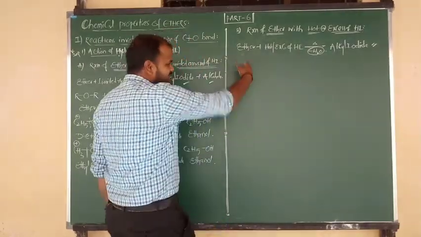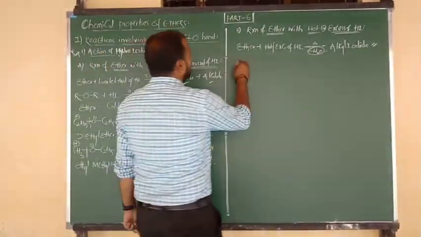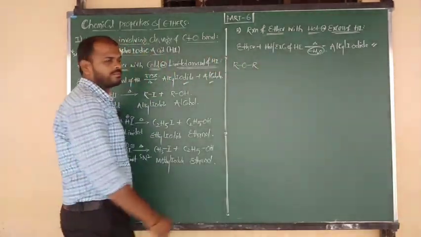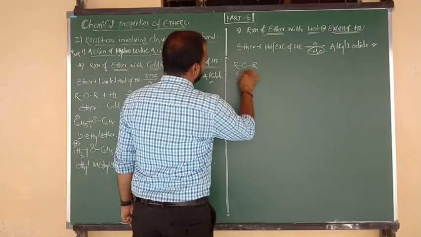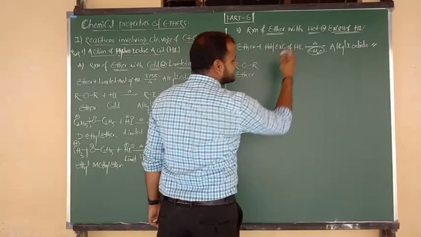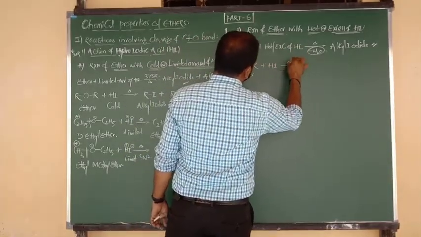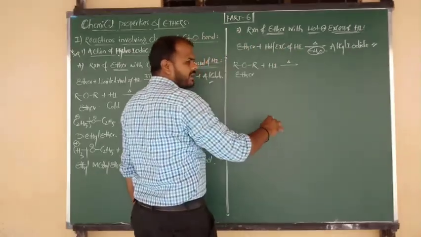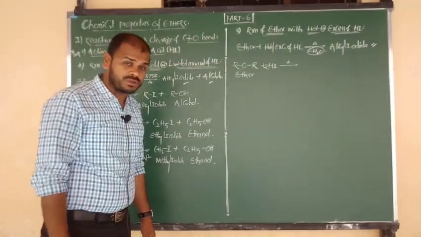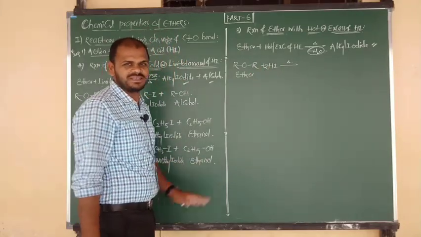Okay, same reaction again, one for symmetrical, one more for unsymmetrical now. Ether has the formula R bonded to O, again O bonded to R. What is the name of this compound? Ether. It reacts with hot or excess of HI. Excess of HI means we require more than 1 mole. Let me consider 2 moles, because we have to remove the water molecule. 2 hydrogens we require, so I have taken 2 HI here.